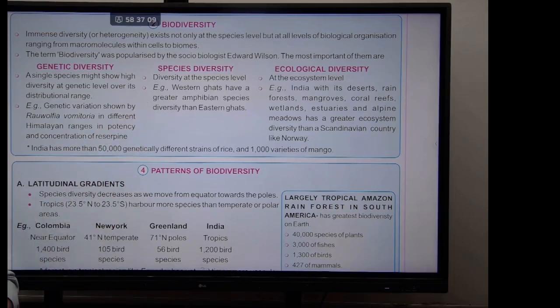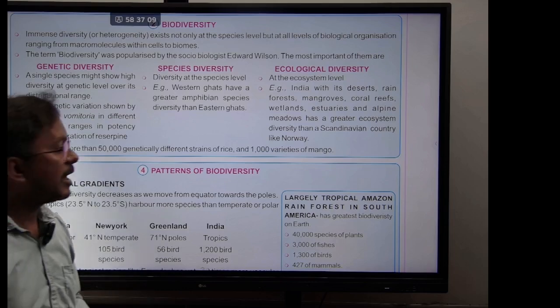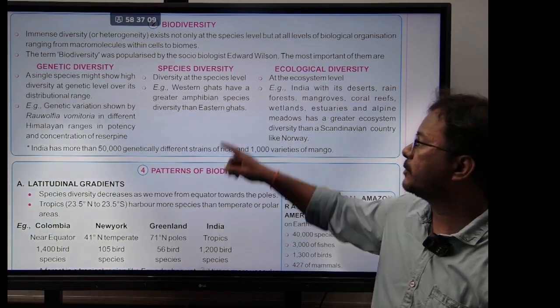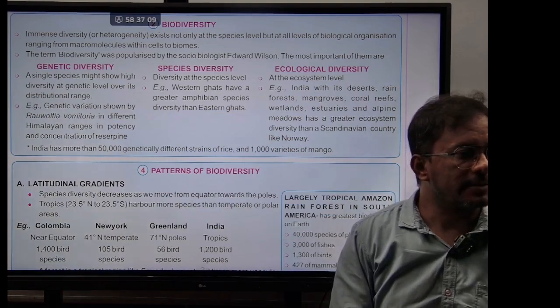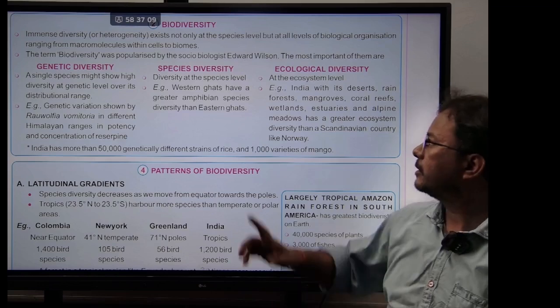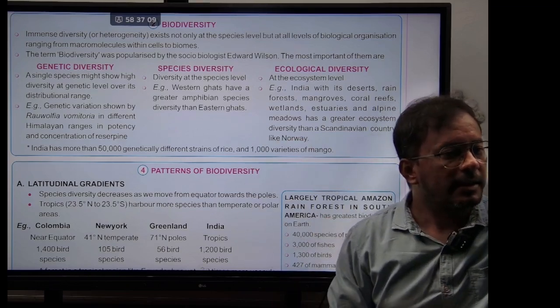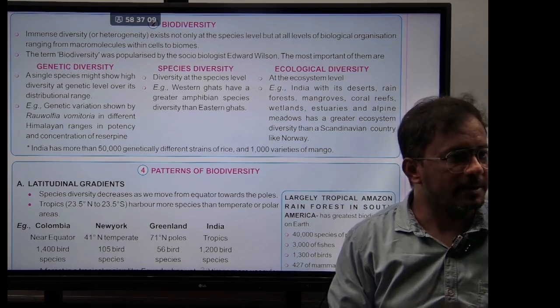The second one is species diversity, diversity at the species level. For example, the Western Ghats has greater amphibian species diversity when compared to the Eastern Ghats. So what does it mean here? We have more species in the Western Ghats when compared to the Eastern Ghats, especially the amphibian species.